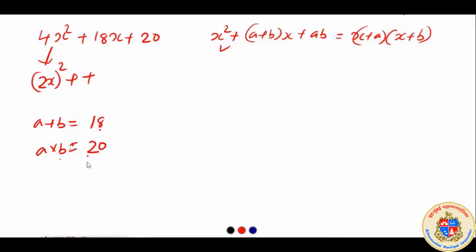On doing this, it was found by mathematicians that just finding a into b equal to 20 is not solving the situation.